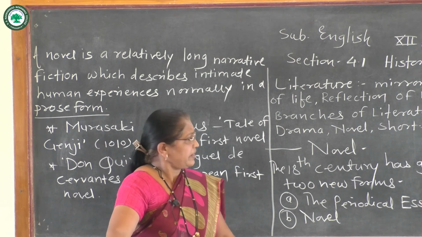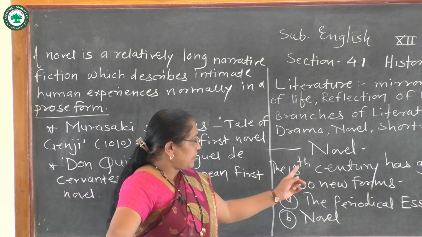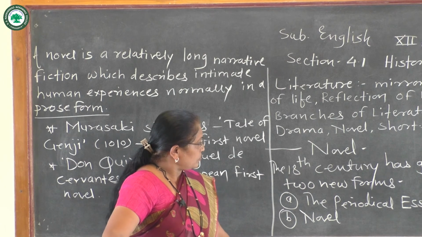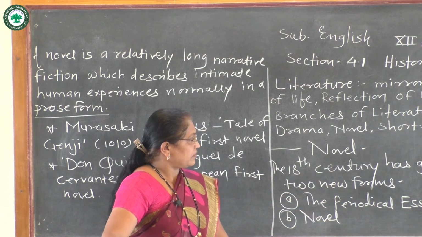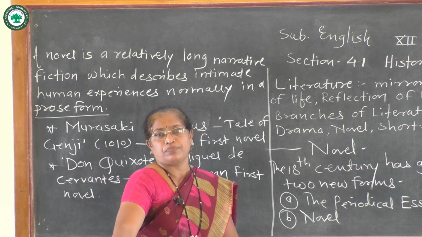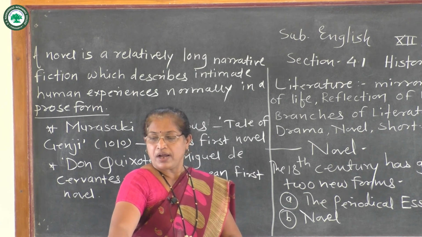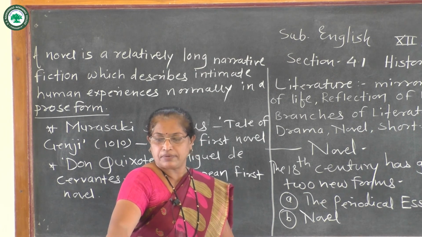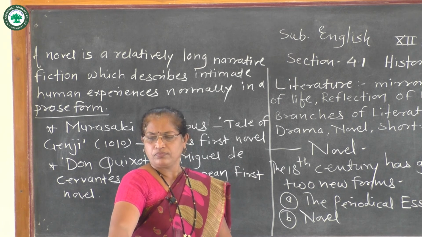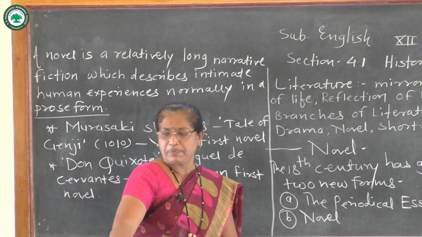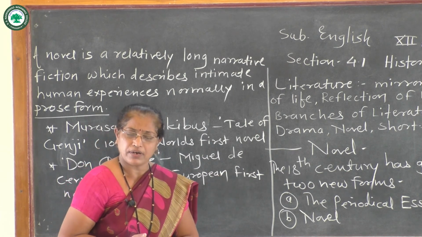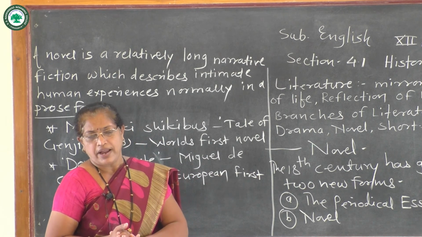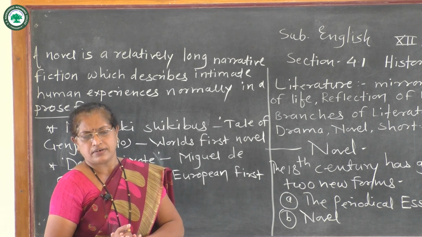So that's why in the 18th century the novel arose here, but they gave preference to another type of novel, which was appreciated by the upper class society. That type of novel, the upper class society appreciated.